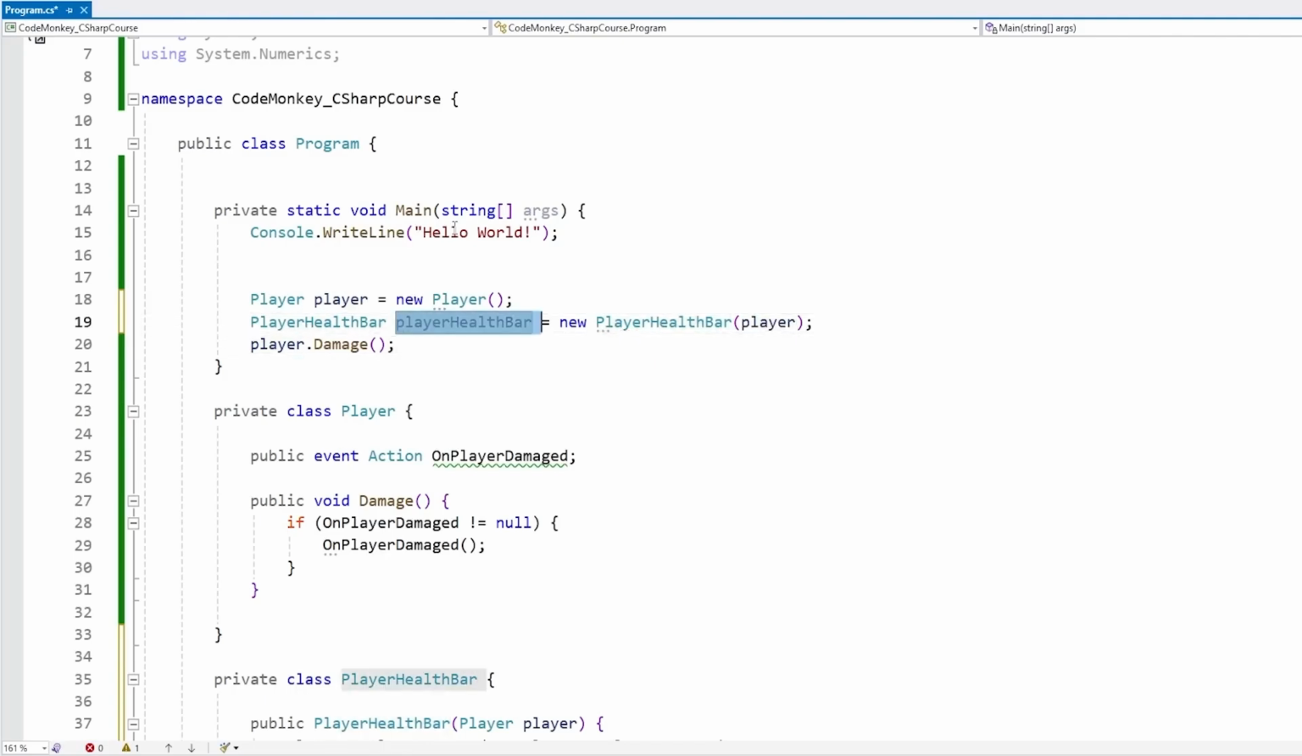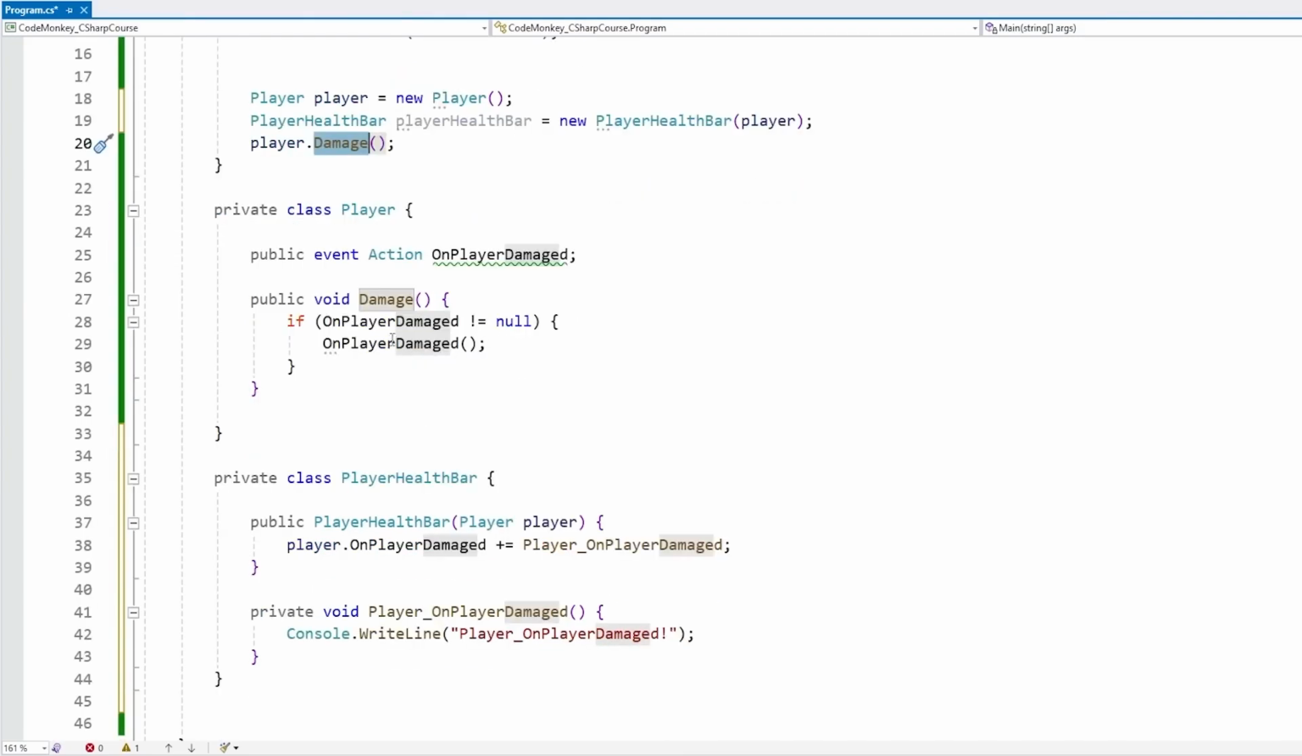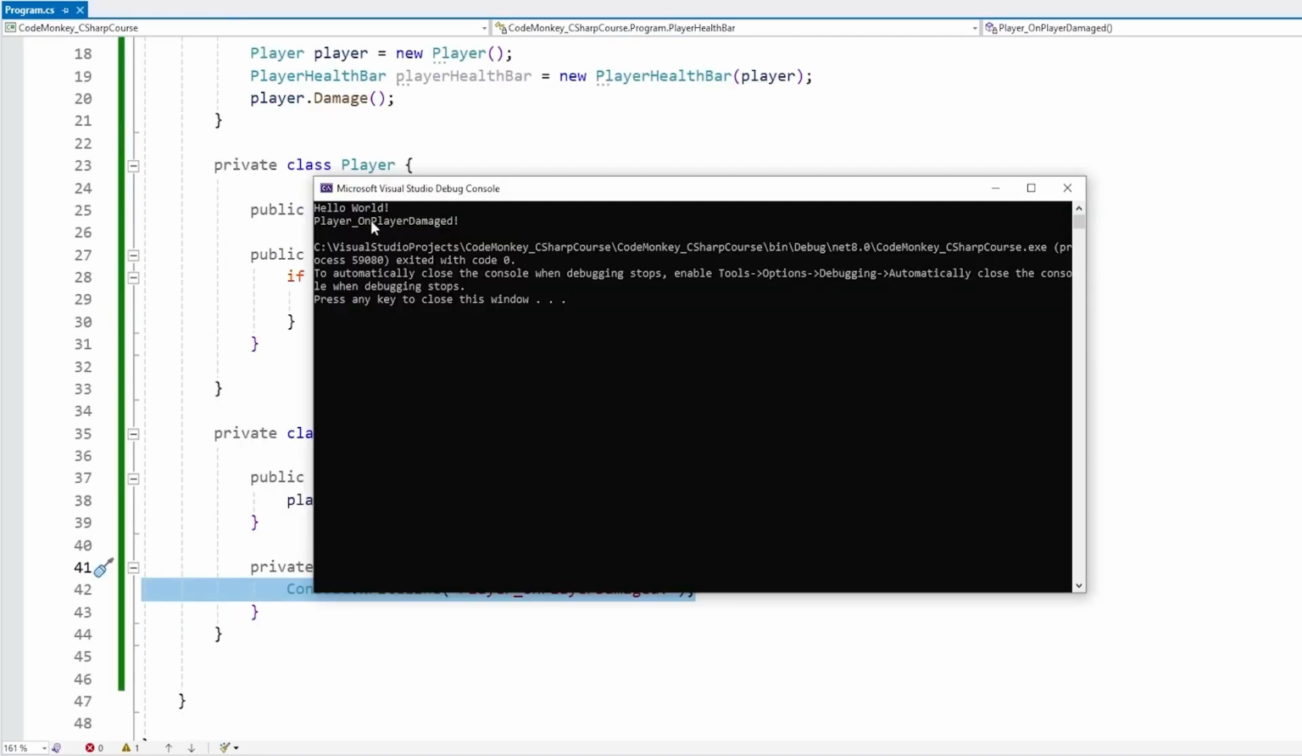So first we create the health bar, and then we call damage on the player. So now basically what will happen is when we call damage, the player damage is going to fire the on-player damage event. It is going to check against null, and since we have a listener, this one is not going to be null, so it is going to run our event. And by running that event, it is essentially going to run this code and print this line. So let's see. And there it is, the event was fired and the listener did listen to that event.